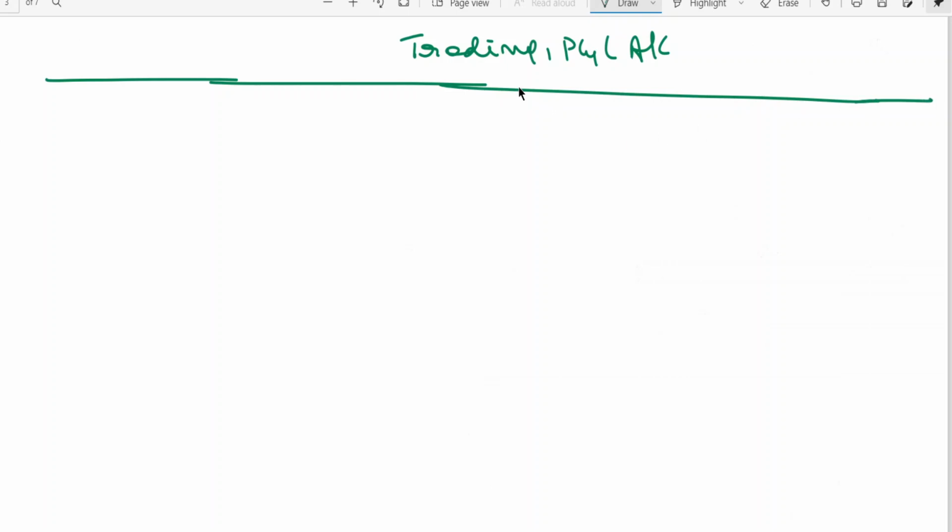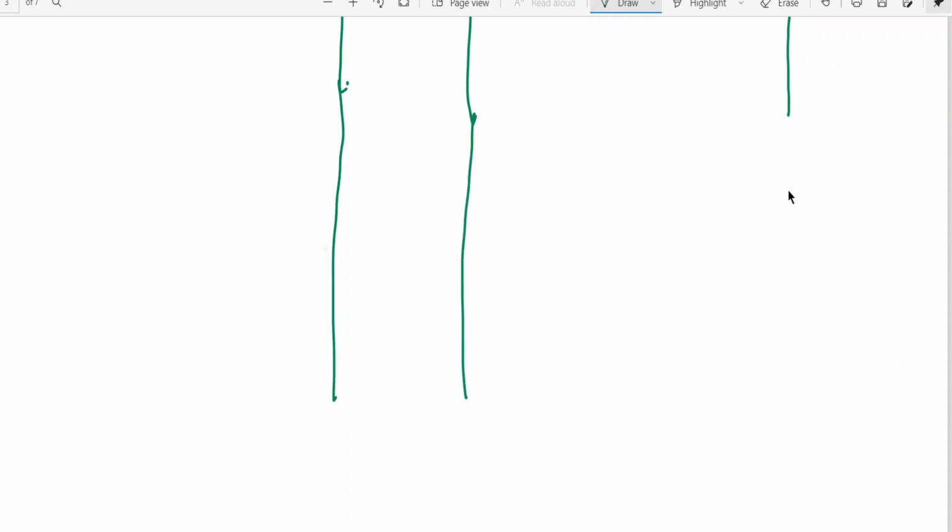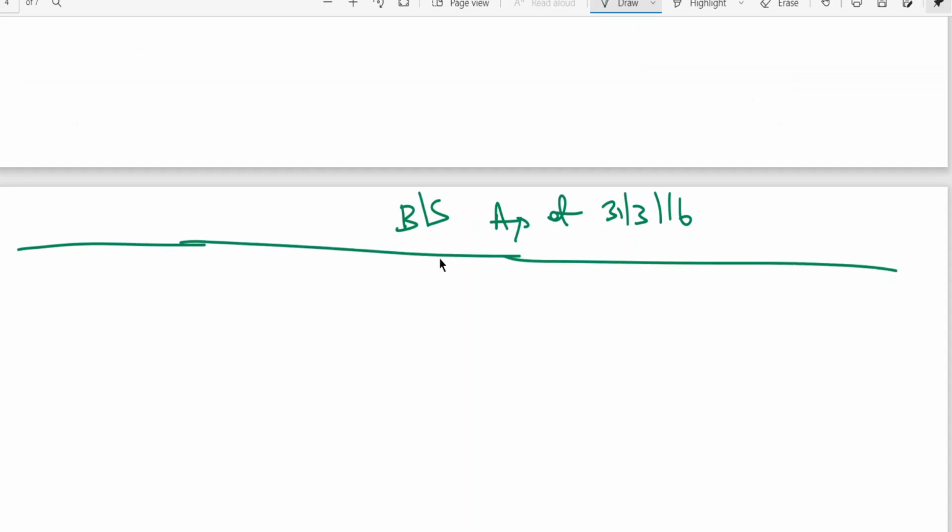You know the format. This is balance sheet as at 31st March 16. Let me go simultaneously so that it will be clear to you.